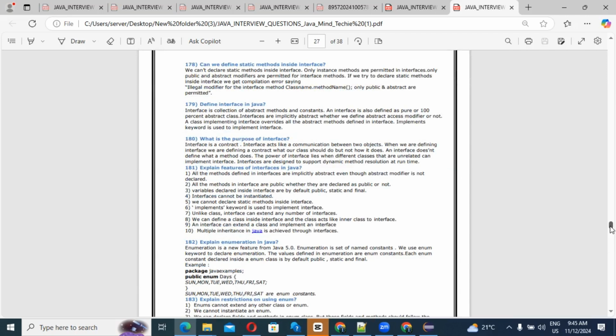Guys, next question: explain enumeration in Java. What is enumeration? So guys, enumeration is a new feature from Java 5.0. Enumeration is a set of named constants. If you use the enum keyword to declare an enumeration, the values defined in the enumeration are enum constants. Each enum constant declared inside an enum class is by default public, static, and final.